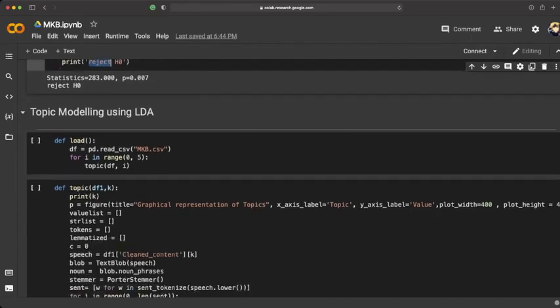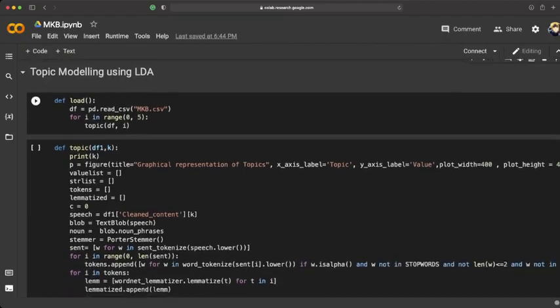So first machine learning model we are using is LDA. Not to be confused with linear discriminant analysis. LDA is Latent Dirichlet Allocation. It is a type of topic modeling. It is more of a statistical method. It comes under unsupervised machine learning.